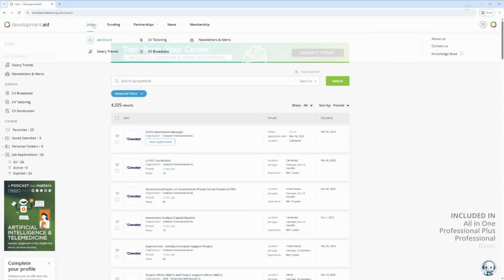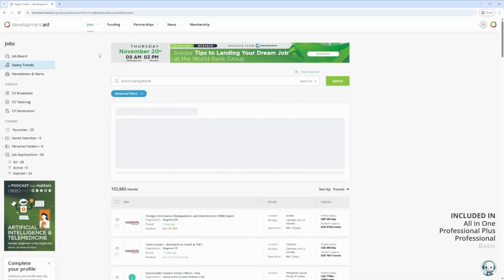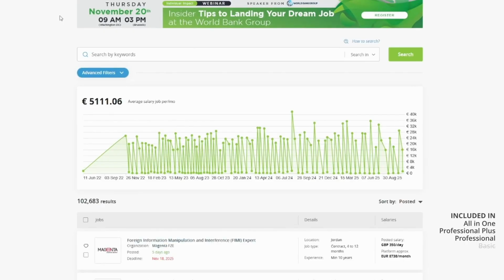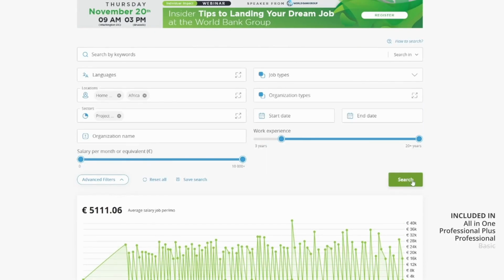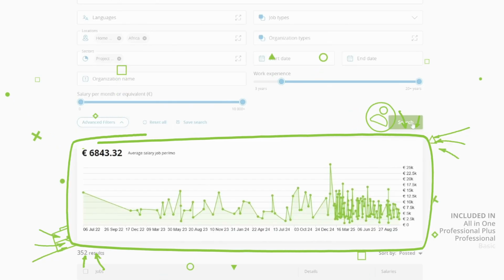The Salary Trends tool helps professionals understand compensation patterns across sectors and regions. It gives you real-time insights into average salaries and benefits based on thousands of records. Use advanced filters to narrow your results. Below the filters, you'll find a graphical overview to help you benchmark and plan your next move.